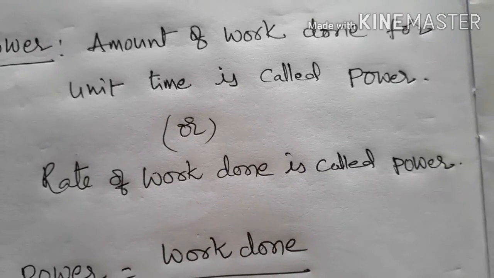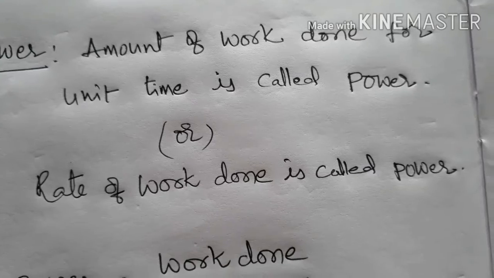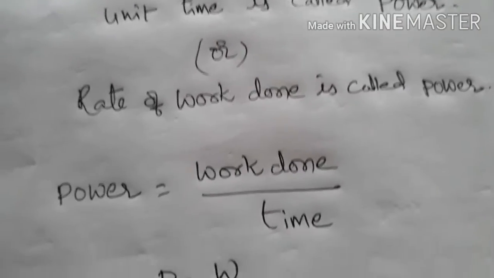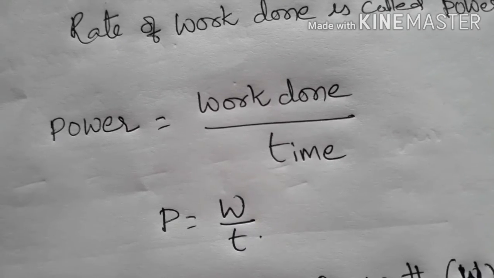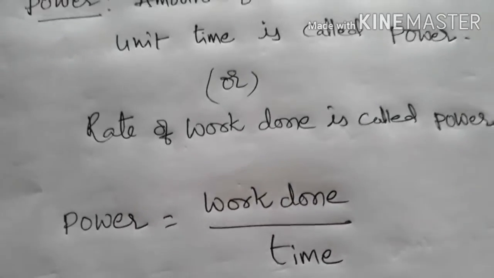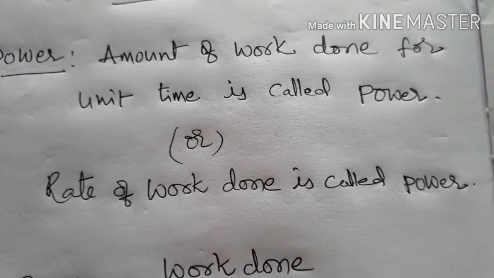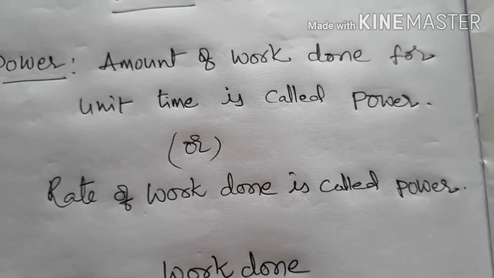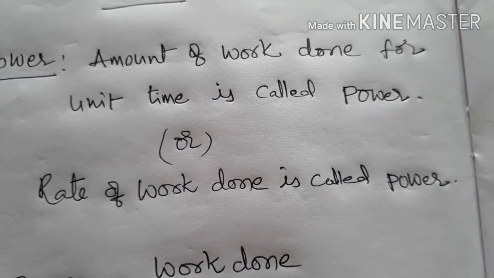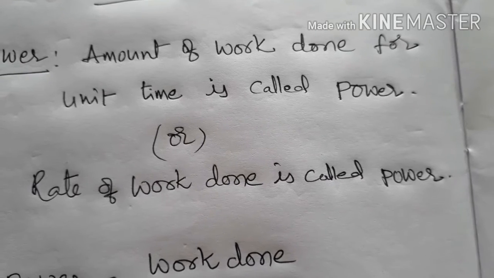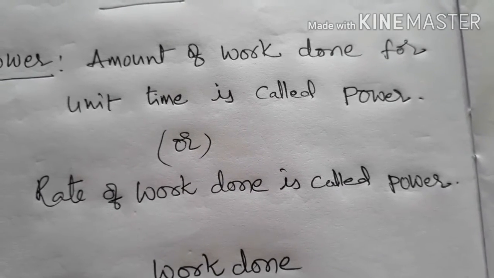So rate of work done is called power, or work done per unit time is called power. Here the formula for power is work done over time. I want to explain with one example. Here a person carries 100 bricks in 1 hour. Another person carries the same 100 bricks from one place to another place within half an hour.